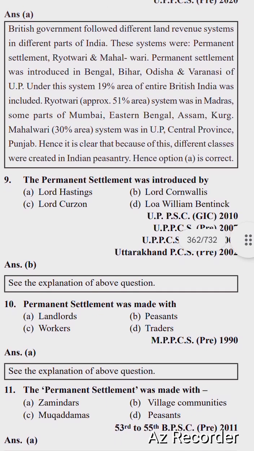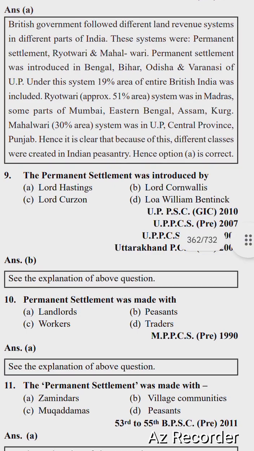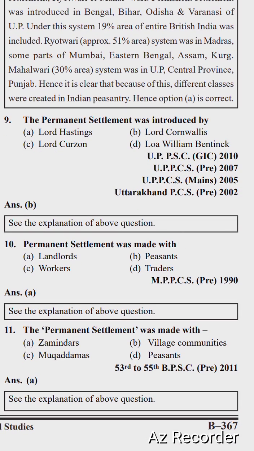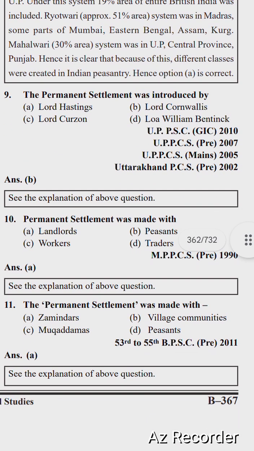Mahalwari, 30% area, was in UP, Central Provinces and Punjab. Hence, it is clear that because of these differences, different classes were created in Indian peasantry.